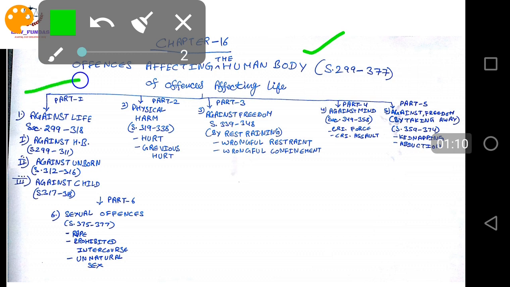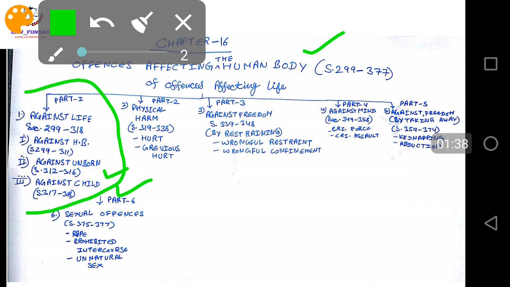Today we're going to cover part 1, offenses against life, section 299 to 318. Against the human body, we're going to cover under section 299 to 311. The second part of part 1 is against the unborn child, 312 to 316. Against the child, 317 to 318.